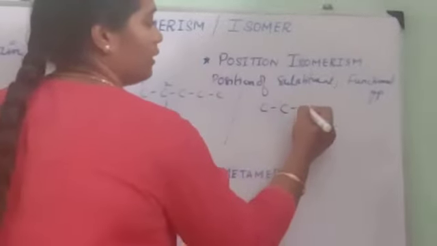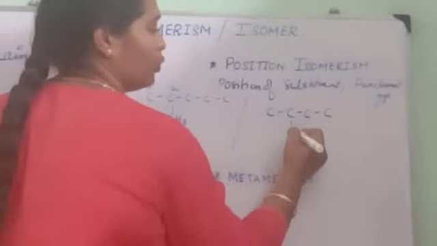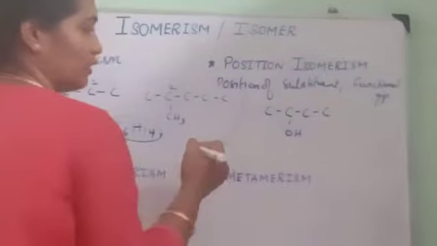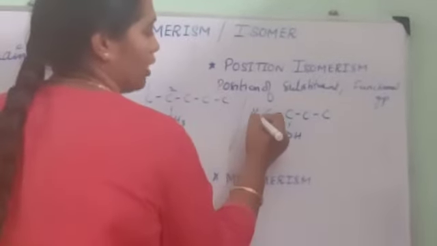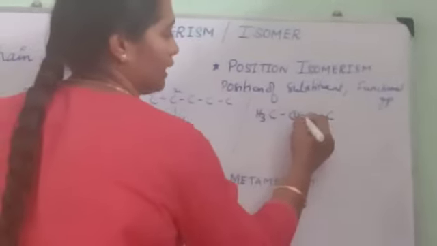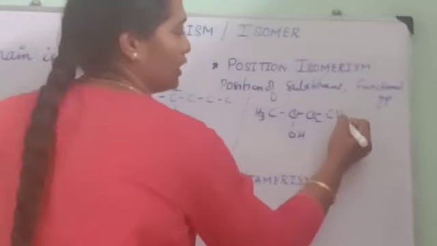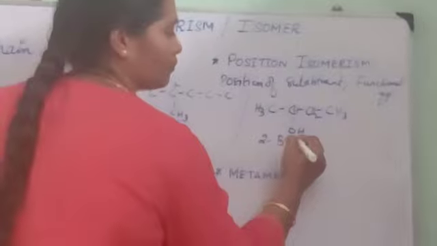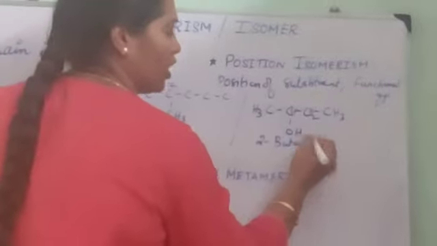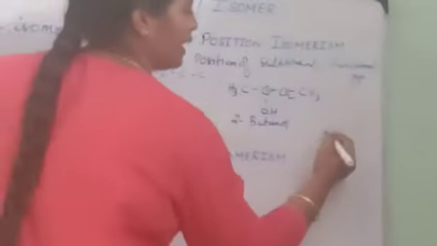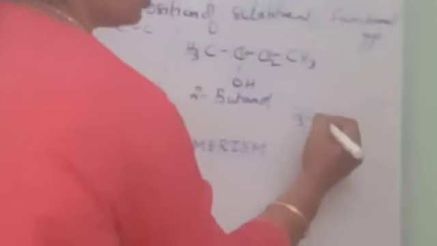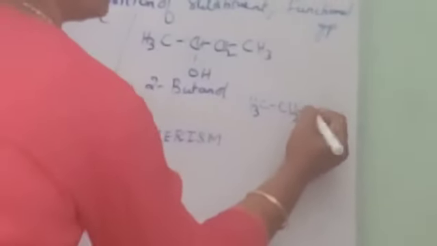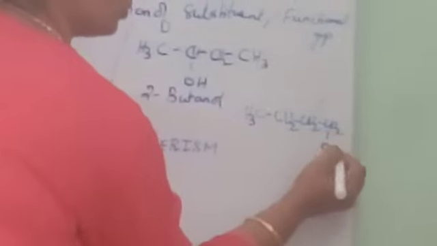Methane, ethane, propane, butane, butanol. If I take this structure, it is butanol: CH3, 1, 2, 3, CH, CH2 and CH3. This will be 2-butanol. Now let me put the OH at the final end. It is CH3, CH2, CH2, CH2, OH.